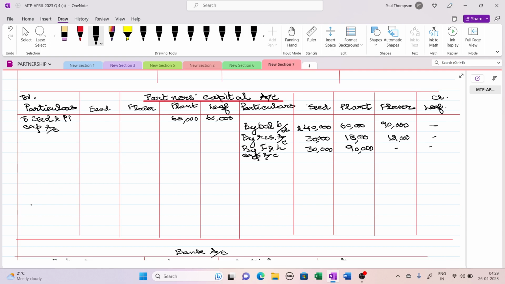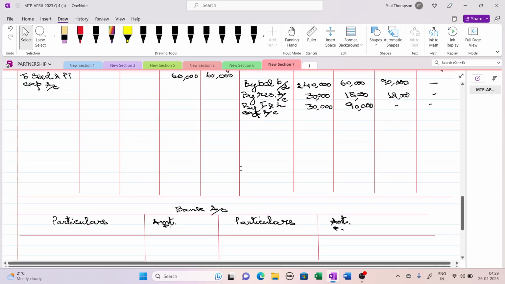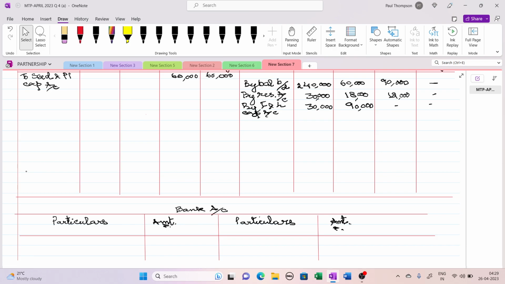To balance brought down. This should be the balancing figure in their capital account. Excess amount will be either withdrawn or any amount needed will be deposited by these people. So the first one should have 2,40,000. Let me write it properly.